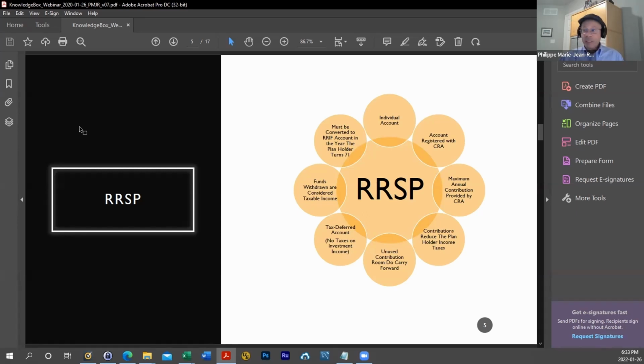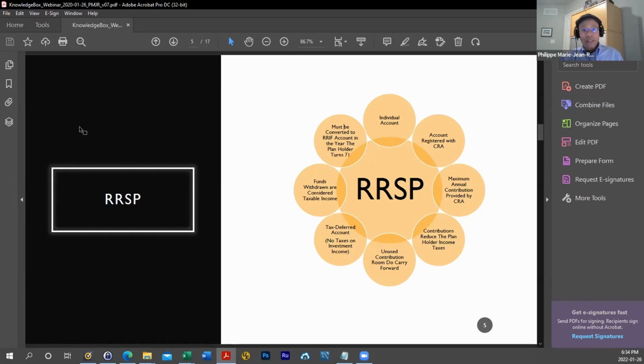Another characteristic is the unused contribution. The good news is that unused contribution room carries over to the next year. So let's say that I have $10,000 worth of RSP room this year, and I don't make any contributions to my RSP account this year. Then that $10,000 worth of contribution room would not be lost. It will actually carry over to 2023.